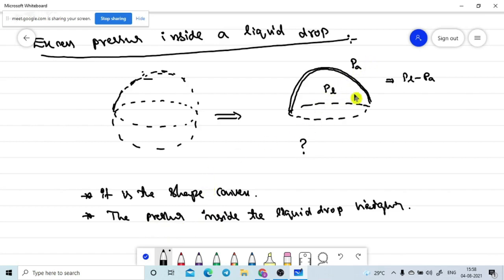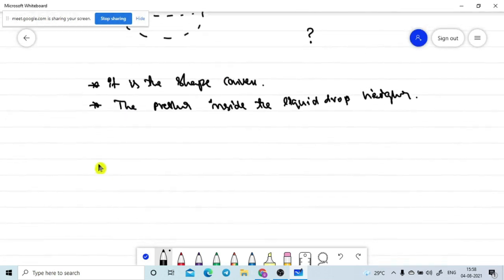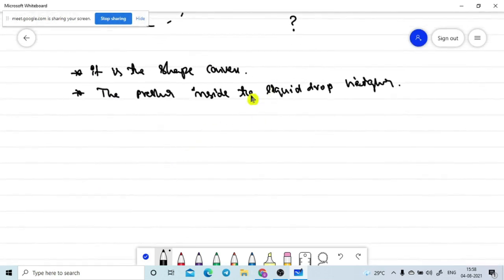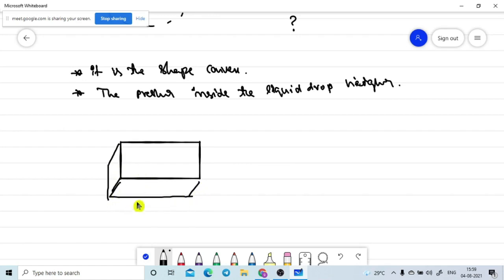That is our goal. Before dealing with that, I will take one small example which is not related to this running content. Let's assume here is a sponge. A sponge is a very soft material. When we apply force on it, it can easily deform. Now I applied some force on the sponge surface. See, with the help of my force, the sponge is deformed like this. I observed this deformation.